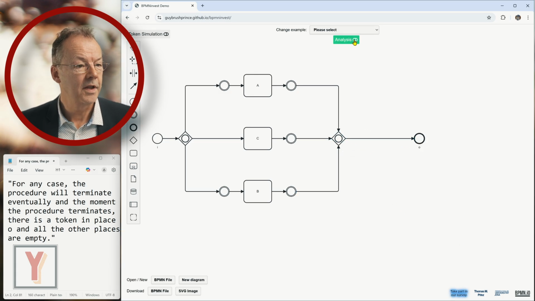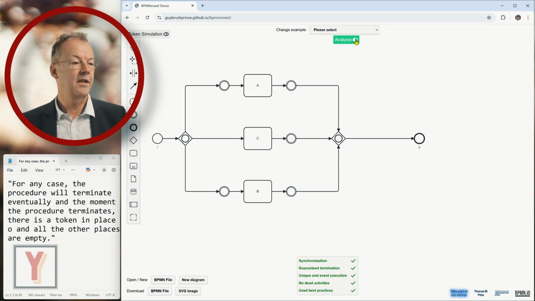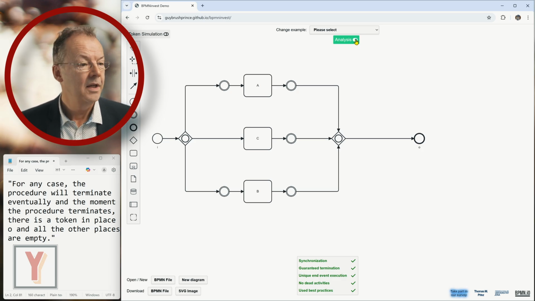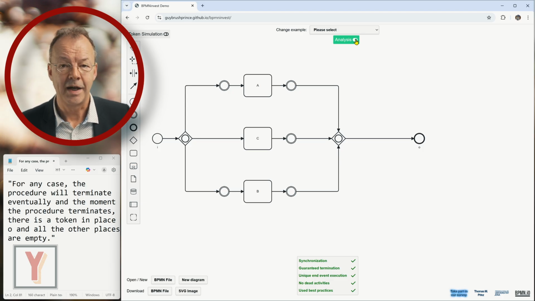Now, if we turn on the analysis, we can see that everything's fine now. And this is how this MEME process model is translated into a SESE process model, and we can apply the soundness property here for BPMN models.